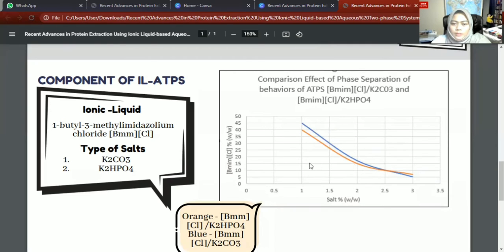The orange one represents the potassium phosphate salt, and the blue one represents the potassium carbonate salt. For the system using potassium phosphate, the phase separation range was wider than the system using potassium carbonate, where from the journal, the separation using potassium phosphate salt exhibited the widest phase separation, with about 97% of total IL in the system being separated into the top phase, because it exhibits high hydrophobicity towards water-soluble amino acid.